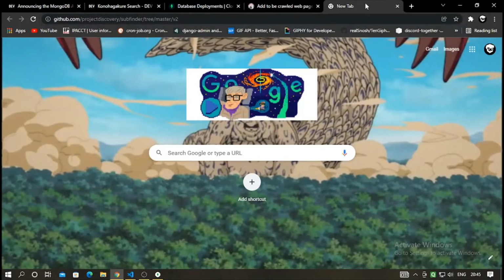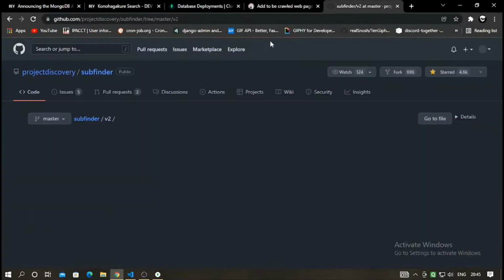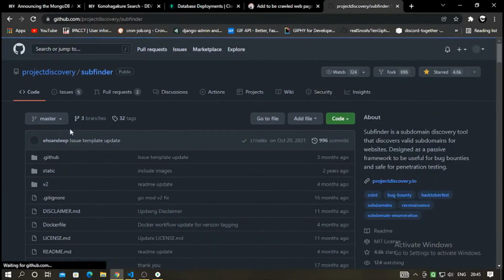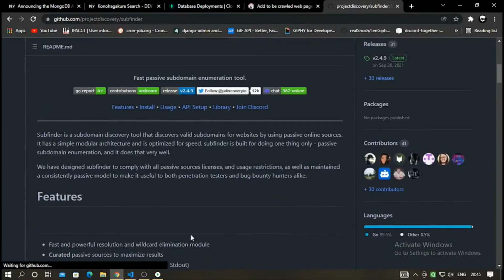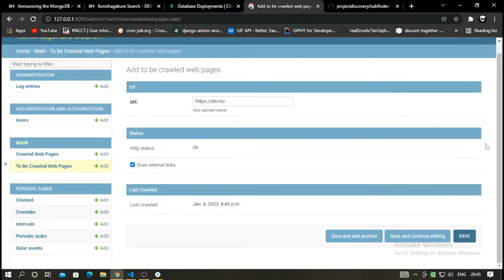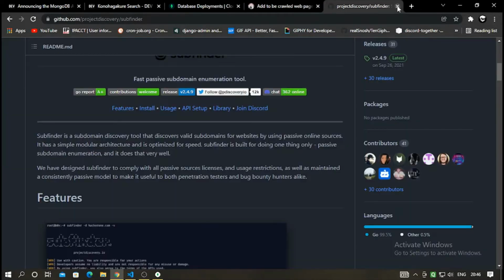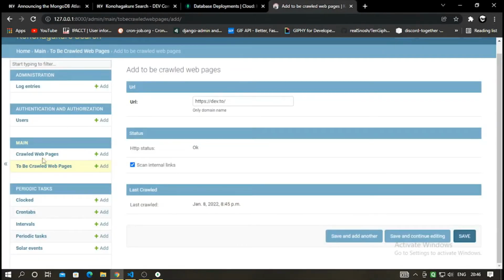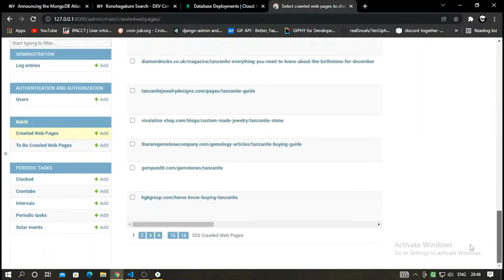Subfinder GitHub. Yeah. So using this subfinder module, it will find all of your subdomains and then record them here. And whenever the crawler is run using the periodic task, it will crawl that web page and save it in the database. The amount of crawled web pages I have right now is 533.